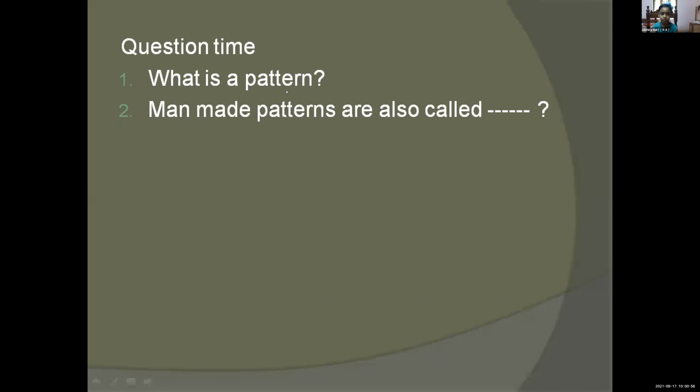Very good. Hadi, can you answer the second question? Man-made patterns are also called dash. Artificial patterns. Very good. I hope you understand my class. Thank you.